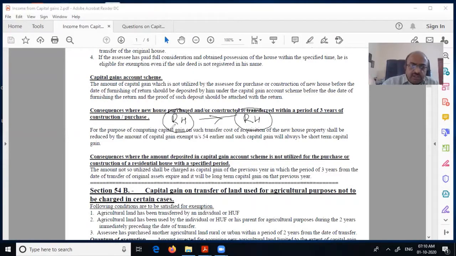Here, instead of a residential house, it is agricultural property, agricultural land to agricultural land. If you buy, you can claim the exemption. So that's how you can remember easily. So let us look at this section. What does it say?